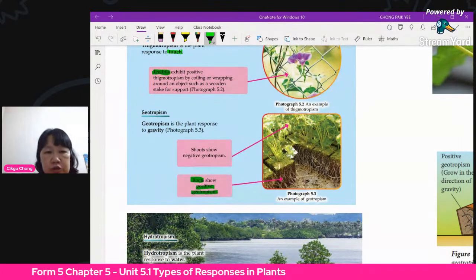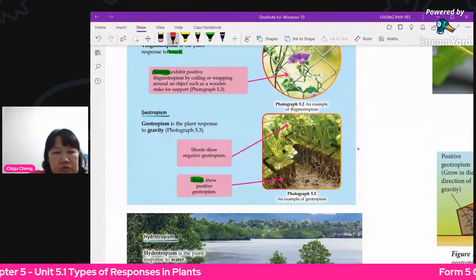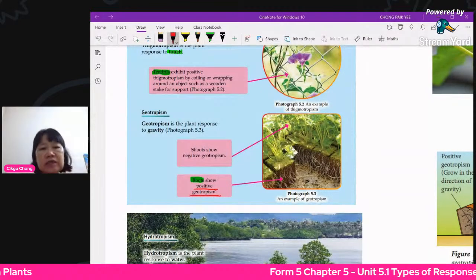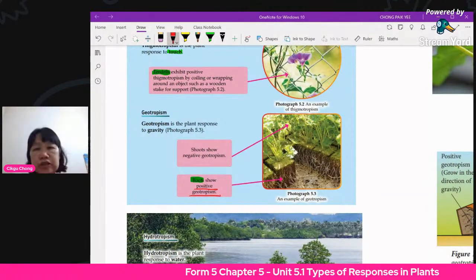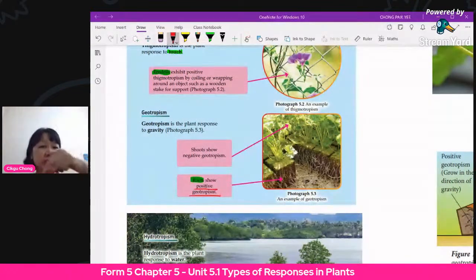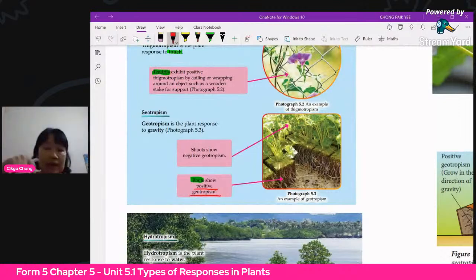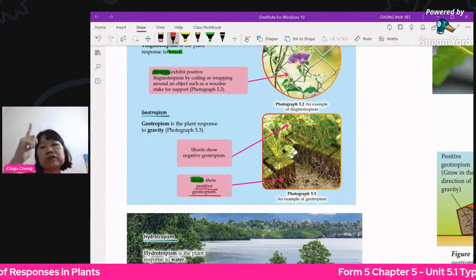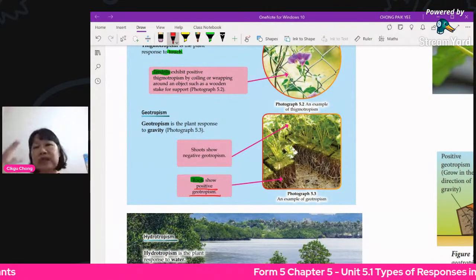Maybe it's a bit too dark, I put red color. Positive geotropism. Positive means it goes towards. Geo is the gravity, and you know gravity is down, so it's growing downwards. That will be positive. If it's growing upwards, that means it's the opposite direction of gravity. Opposite direction of gravity means up.